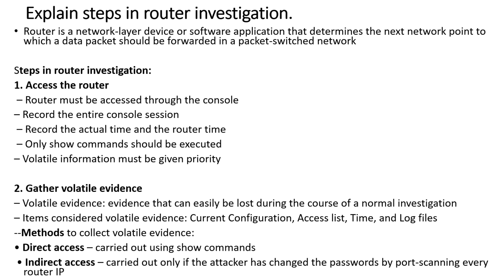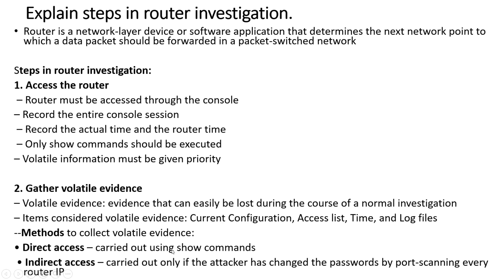First of all, the router needs to be accessed. It can be accessed through the console. The actual router time should be noted. There are various commands. The first information that should be gathered from the router is volatile evidence. Volatile means temporary information which is lost once you restart that particular system. The volatile data that should be collected beforehand is the current configuration, access list, time of the routing, and the log files.